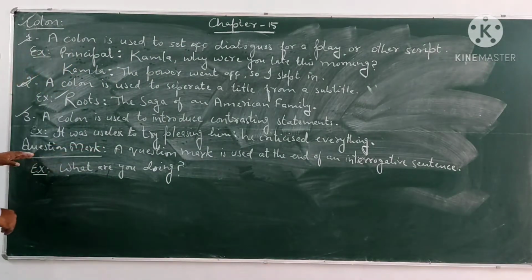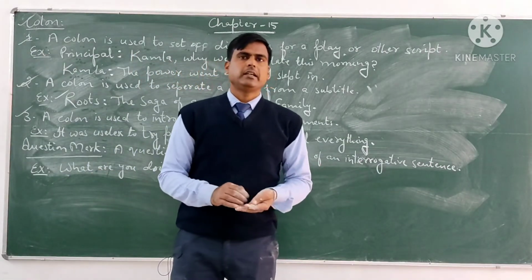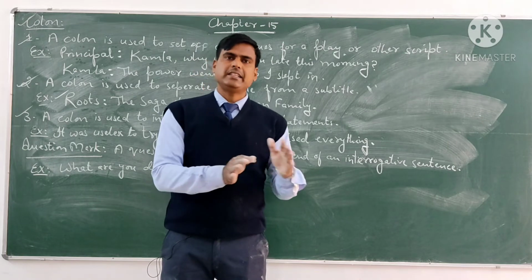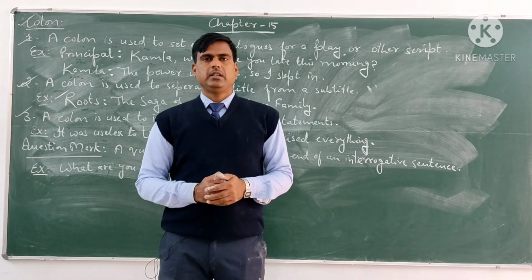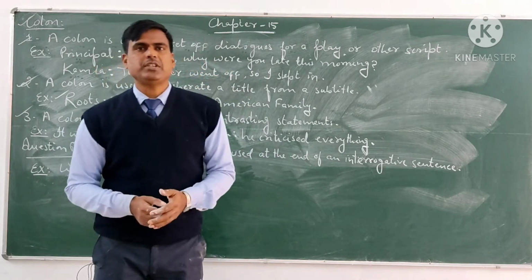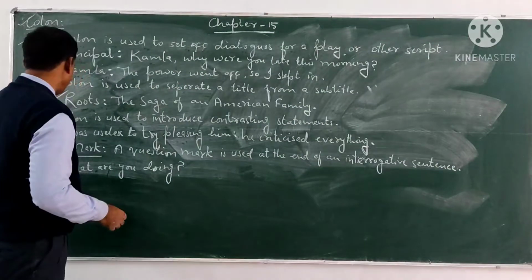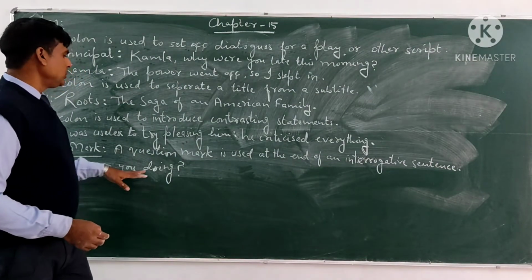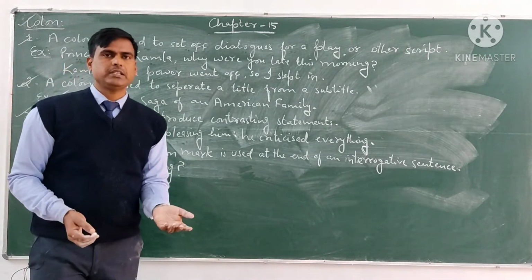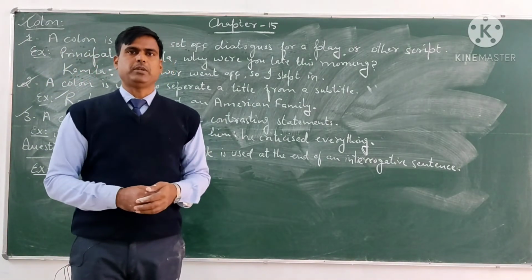Now come to the next one, question marks. I am going to tell you only one thing that is important in question marks. We use the question mark at the end of interrogative sentences. If there is any interrogative sentence, at the end of that interrogative sentence we use the question mark. For example, we can say, why, what are you doing, question mark. If there is any interrogative sentence, at the end of that interrogative sentence we will use the question mark.